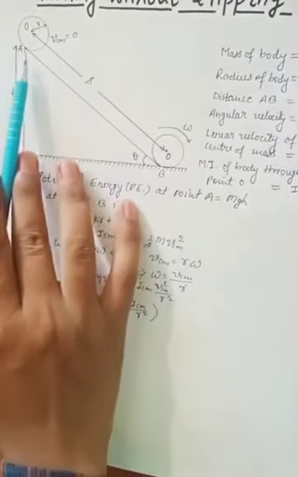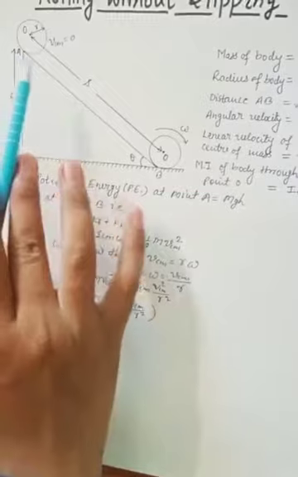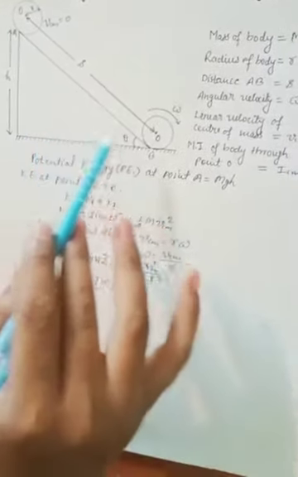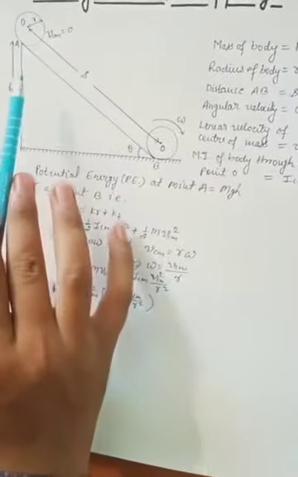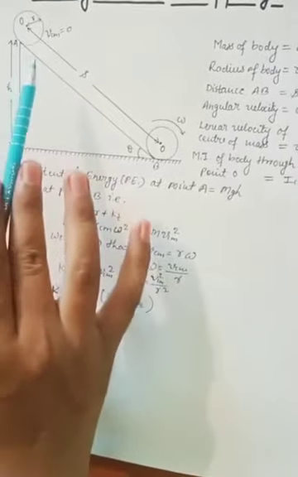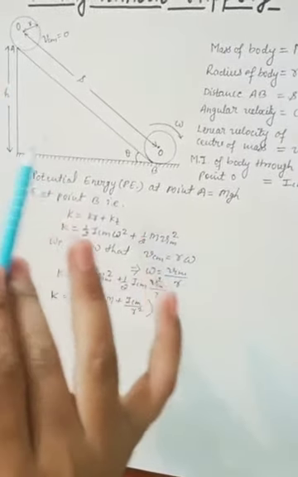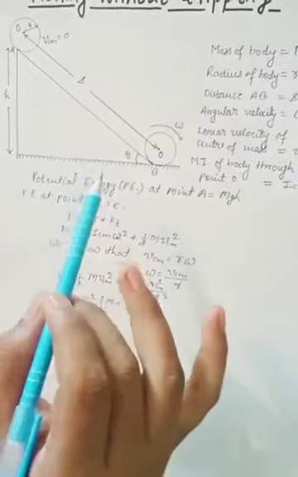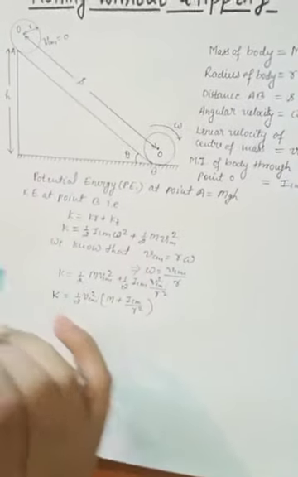When we release the body from point A, it will come rolling to point B, so all the potential energy will be consumed in rotation and in translation.